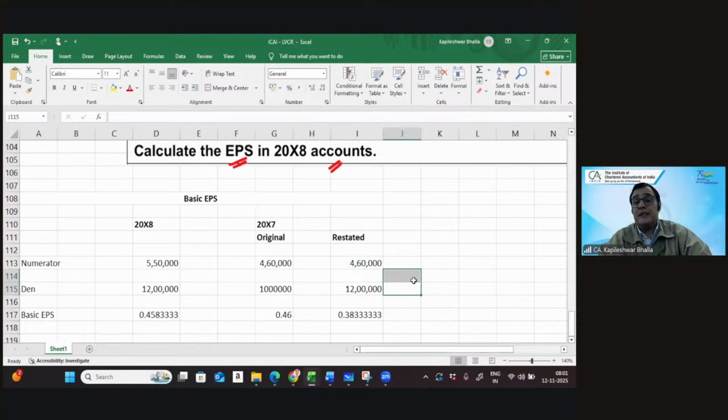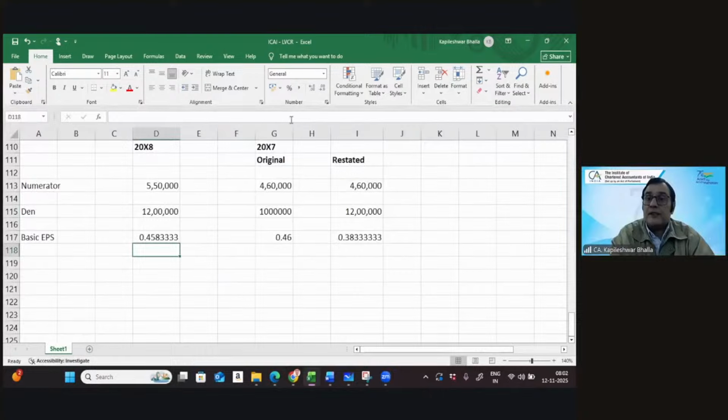So that gives me the earning per share for the current year as well as originally reported for the previous year and the restated, because technically 0.46 is not comparable to 0.43. But 0.38 is comparable to 0.45 because that is both after the bonus issue. So bonus issue becomes very easy because in this case, you consider the beginning of the earliest reporting period itself.